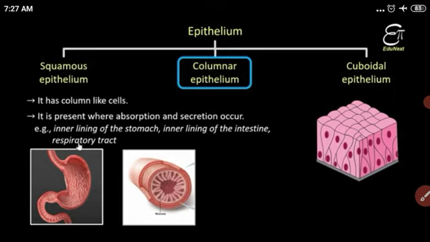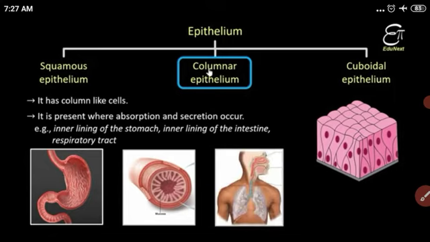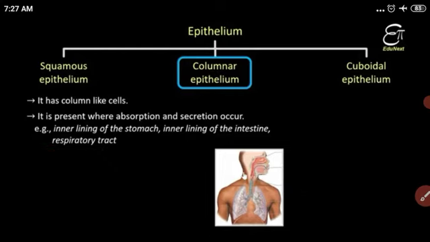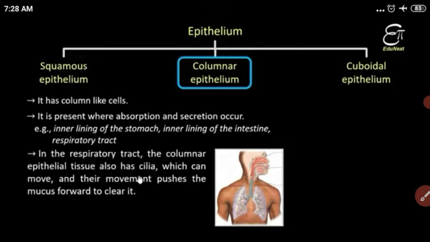Means the columnar epithelial has a secretion and absorption function. Next is the respiratory tract. This is the trachea. The trachea is divided into the bronchus, then bronchioles, where oxygen and carbon dioxide are exchanged. Got it? In the respiratory tract the columnar epithelial is also present. It also has cilia.